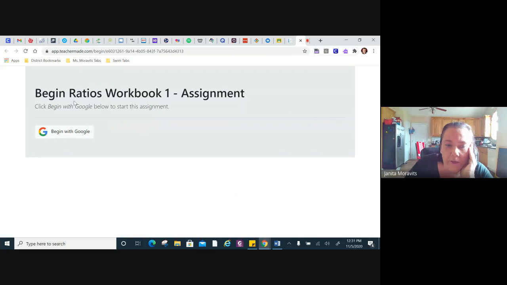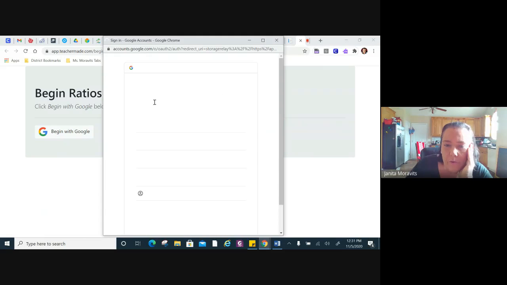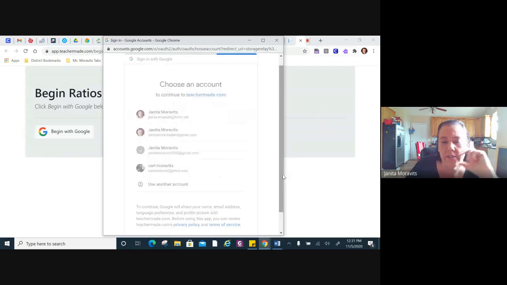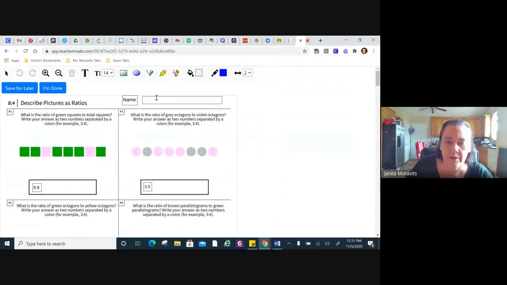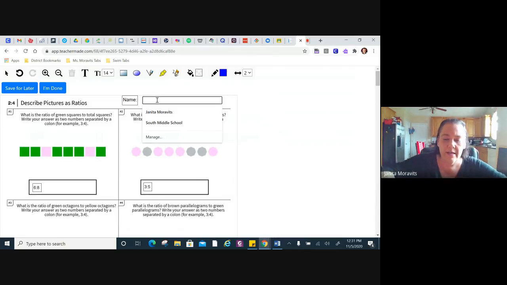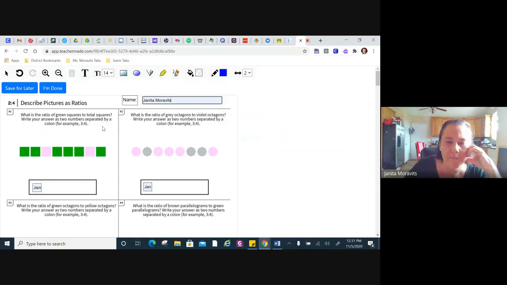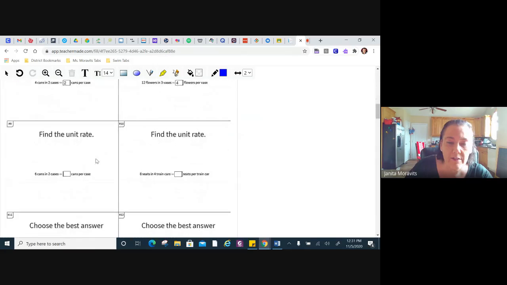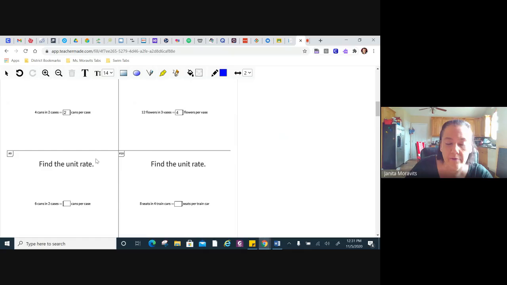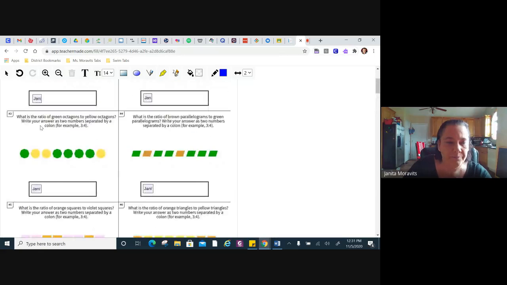All right, so I'm going to click on this. You begin with Google. You use your school email address. I've already been in this a couple of times, so it's got information on there already. Make sure in the name section you type your name in there. Now, this is a review of ratios. It starts all the way back with pictures and then finding the unit rate. That's what we were doing yesterday whenever I told you to find your rate for 1, the one thing that you were trying to find. So that's where we were talking about unit rate.